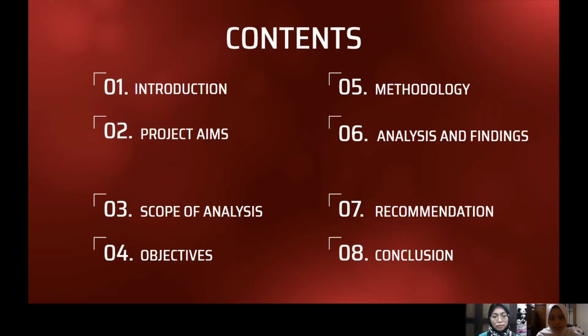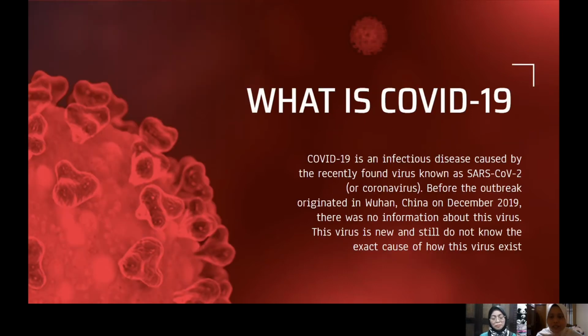There are 8 main contents for our mini project. We're going to start with the introduction. Next are project aim, scope of analysis, objectives of the study, methodology, analysis and findings, recommendation and conclusion for our mini project. The first one is the introduction of our study.